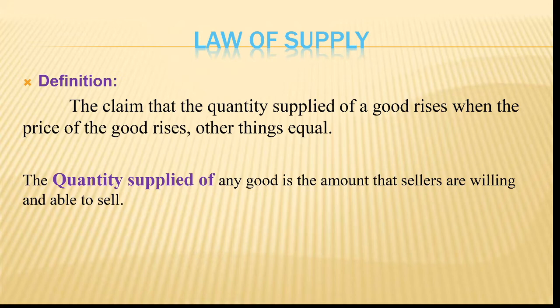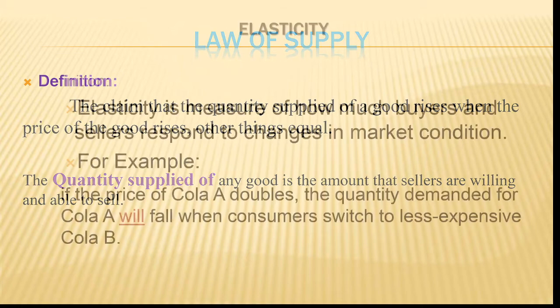Likewise in the market, that is what we are coming to tell here. The quantity supplied for any good is the amount that sellers are willing and able to sell. The sellers will have some capacity. Beyond that, if they could not sell, then normally the supply will be very high for them, so automatically the price will also come down. This is the definition of supply.